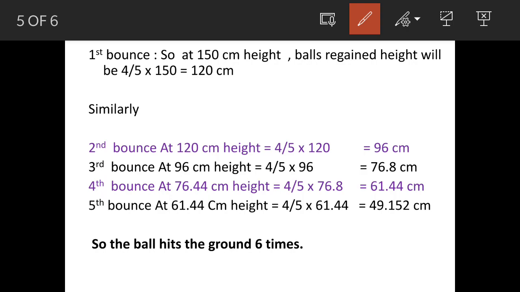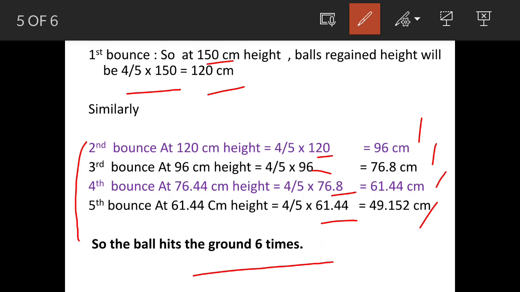The first height given is 150 centimeter, and 150 into 4 upon 5 is 120 centimeter. So this was the first bounce, and thereafter every height is multiplied by 4 upon 5. That means 120 multiplied by 4 upon 5 we get 96. 96 multiplied by 4 upon 5 we get 76.8, and 76.8 multiplied by 4 upon 5 we get 61.44, and 61.44 multiplied by 4 upon 5 we get 49.152, and thereafter the ball will not bounce. So the ball has actually hit the ground 6 times, and I explained this in the diagram.